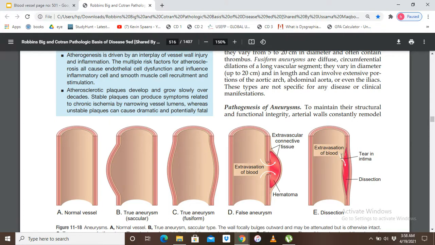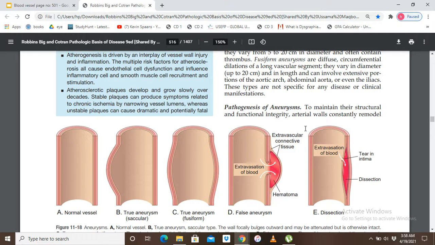Only a tear in the intima. This is not a true rupture. This is a tear in the intima, so the extravasation of blood occurs and blood collects between the layers of the vessel wall. Okay, so moving forward, what is the pathogenesis of aneurysm?